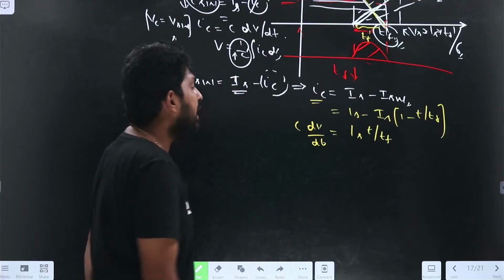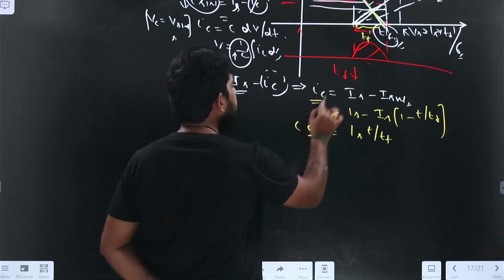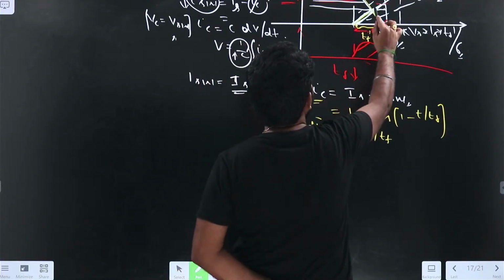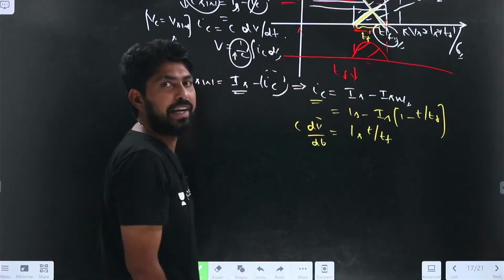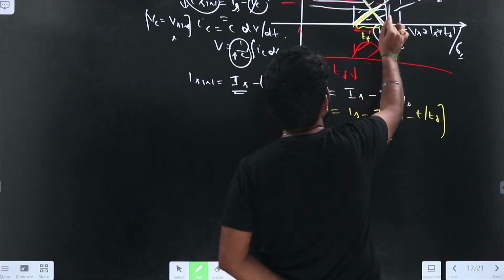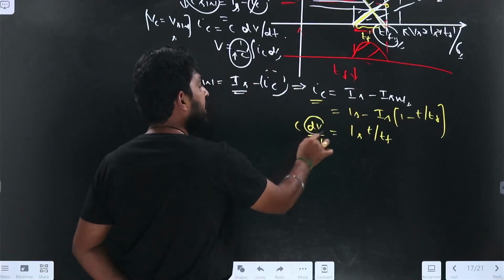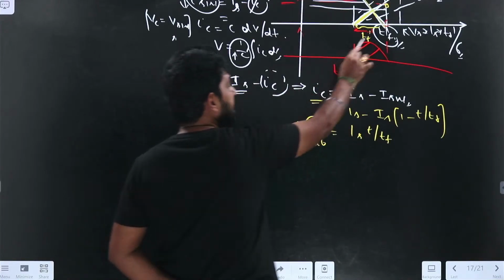Right? IC equals C into dV by dt. Let us assume that it is varying from 0 to K into Vs, and let us assume that this is also linear. The dV will be K into Vs, and it varies over time TF, so K into Vs divided by TF.